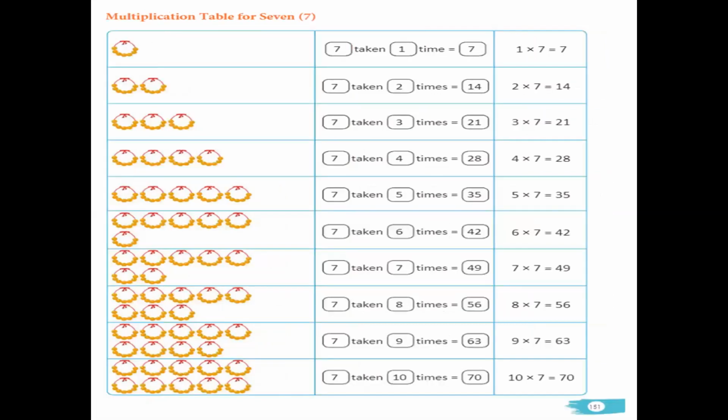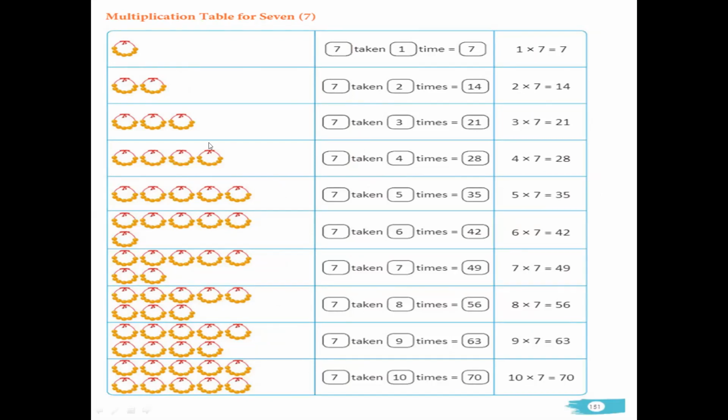Okay. Moving to the next, that is the multiplication table for 7. Again, when we multiply 7 taken only one time, it will be 7. But when we take it 2 times, how many groups of 7 beads do we have? 2 groups. So 7 plus 8, 9, 10, 11, 12, 13, 14, so it will be 14.